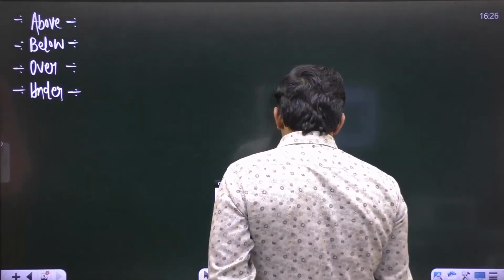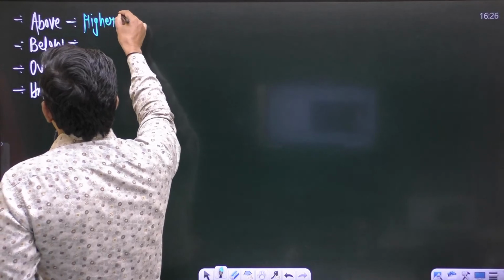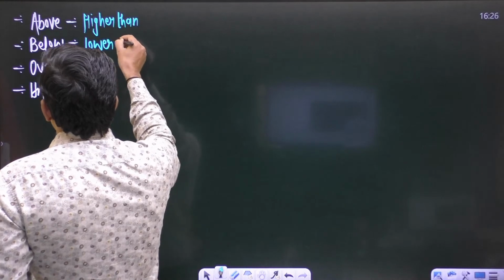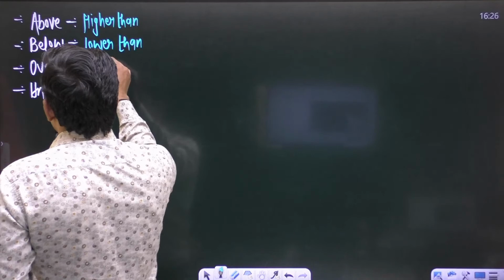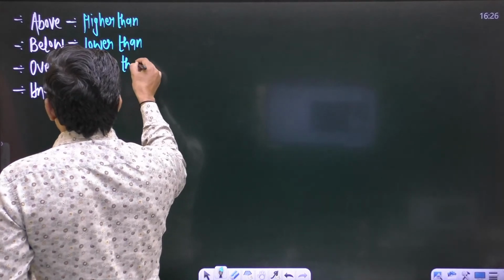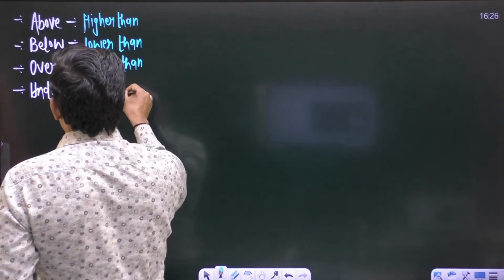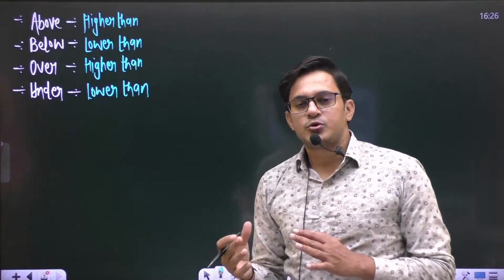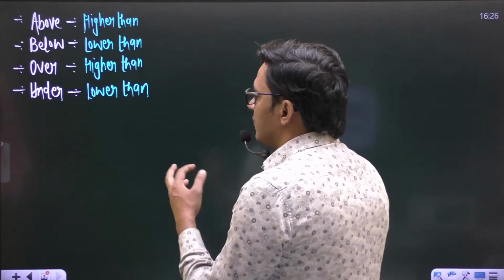So make it sure, whenever we want to show the sense of higher than we use above, and to show the sense of lower than we use a preposition below. Same thing happens when we talk about higher than, we use a preposition over, and when we talk about the sense of lower than we use a preposition under, right? So to show the sense of higher than and lower than we use these four different prepositions.